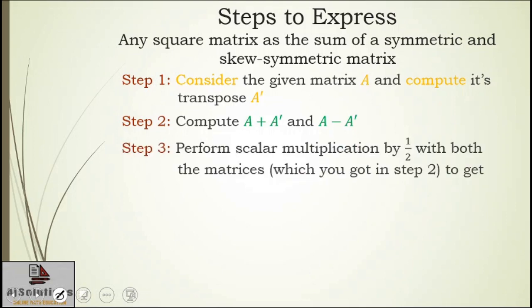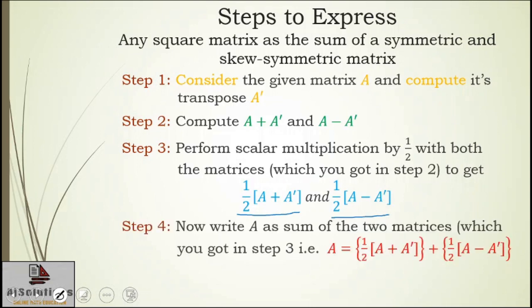Step number 3, you will perform scalar multiplication by half on both the matrices which we have got in step number 2 to get 1 upon 2 (A plus A transpose) and 1 upon 2 (A minus A transpose), which is nothing but the symmetric part and skew symmetric part of the expression.